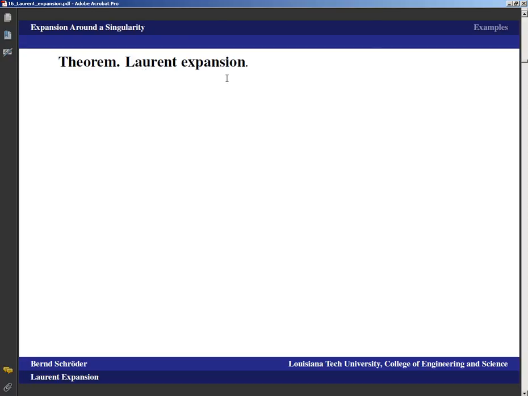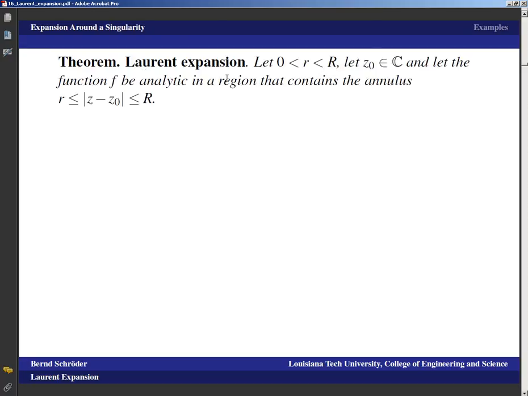The expansion is called the Laurent expansion, after another French mathematician. It says the following. We take 0 < r < R. We want z0 to be a complex number, and we want the function f to be analytic in a region that contains the annulus. And remember, an annulus is a ring. The annulus is r ≤ |z - z0| ≤ R. So this is the disk of radius capital R, out of which the open disk of radius lowercase r has been removed, and that's a ring, or with the corresponding Latin word, an annulus.